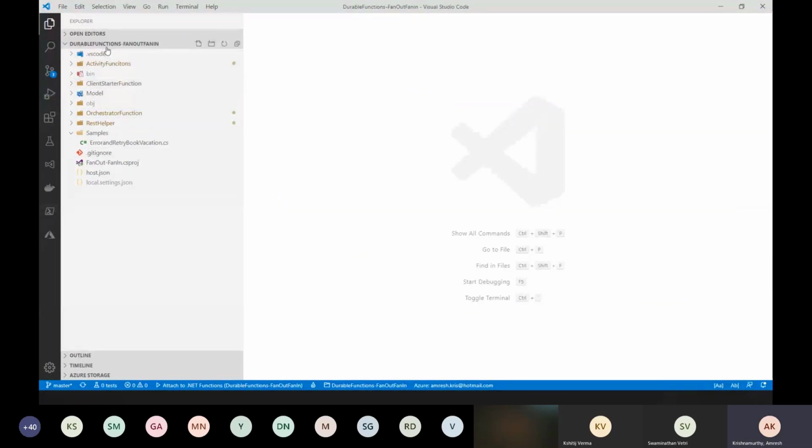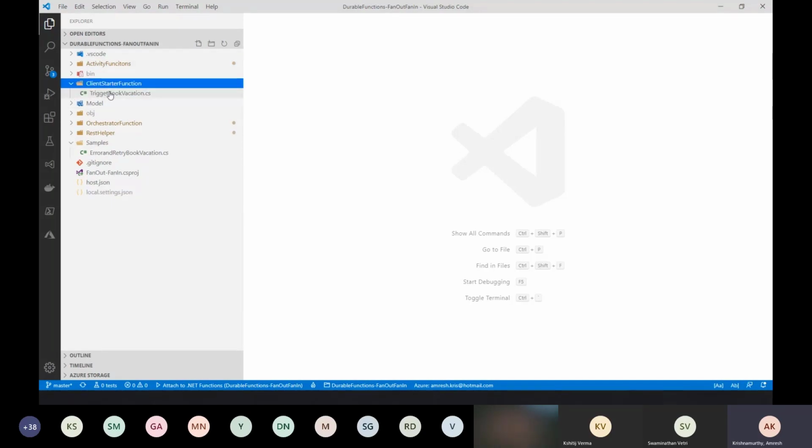I've already created something called durable functions, fan out and fan in. Fan out and fan in, if you remember, is one of the patterns that we saw. In our sample workflow, to repeat, we will get an input to book a vacation. We have to book a hotel, we have to book a flight ticket, and we also have to compute the total. But booking the hotel and booking the flight ticket I can do in parallel, right? I don't have to do it in sequence. And at the end, I also want to compute the total. So this comes under a pattern called fan out and fan in. I've just named that folder like that to quickly help us understand.